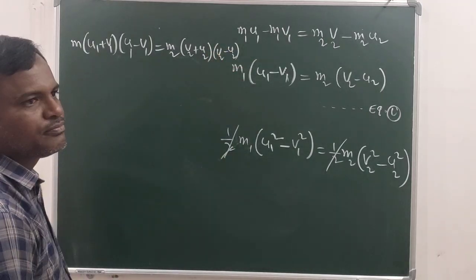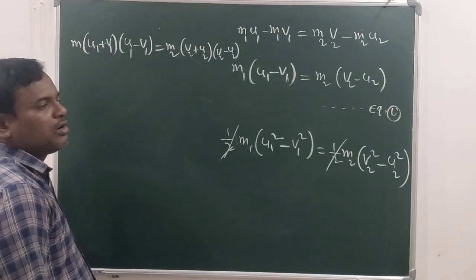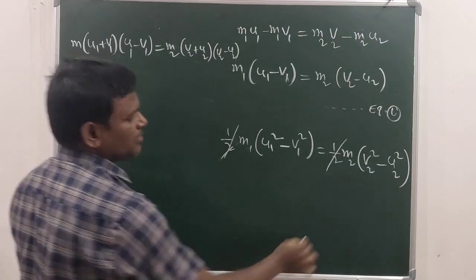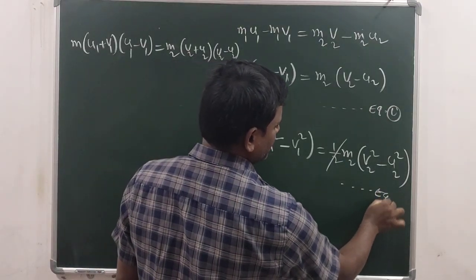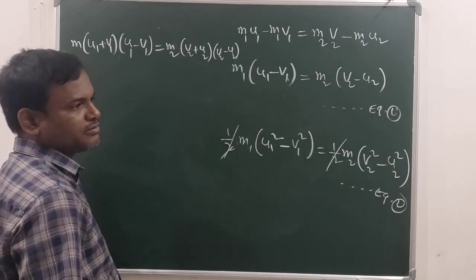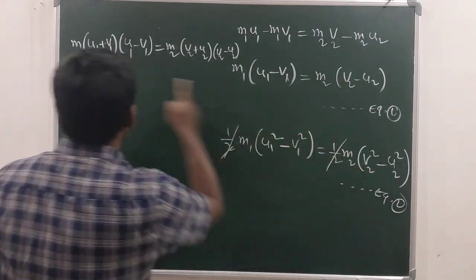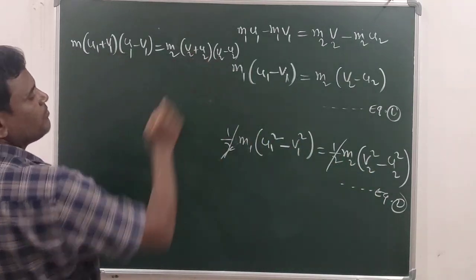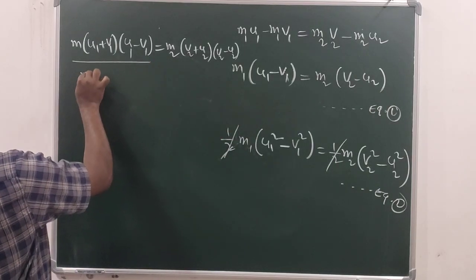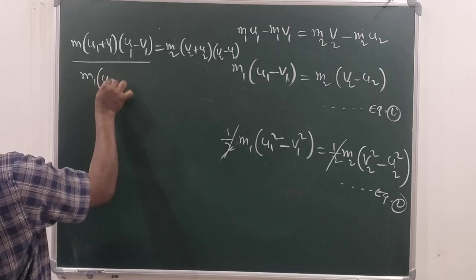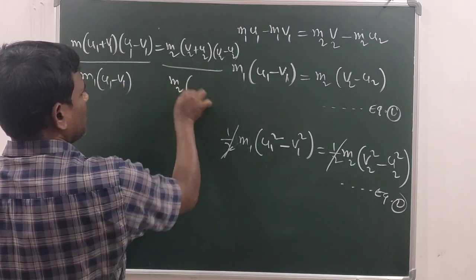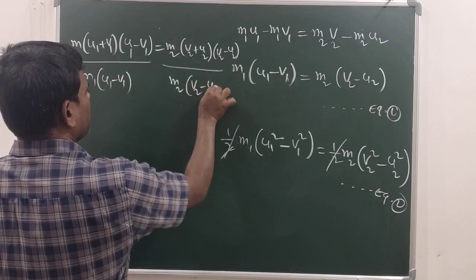Okay students. Now I am going to divide this relation with equation 1. Let it be equation 2. I am dividing equation 2 with equation 1. But here A square minus B square I have written as A plus B into A minus B. Now divide this with this. You get here M1 into U1 minus V1. So RHS, M2 into V2 minus U2.